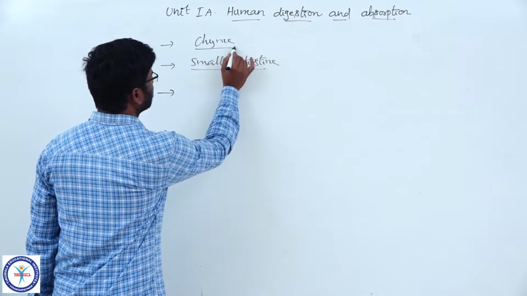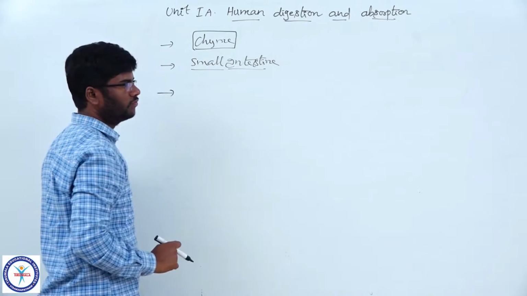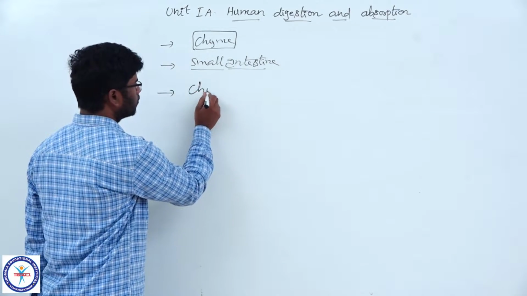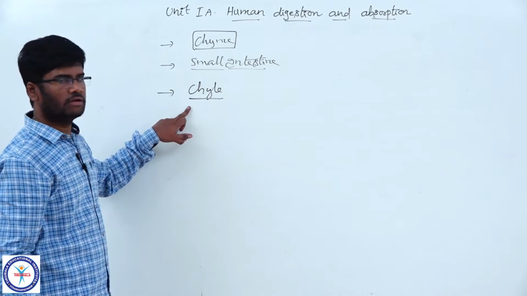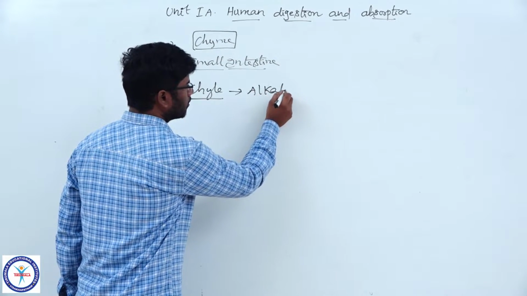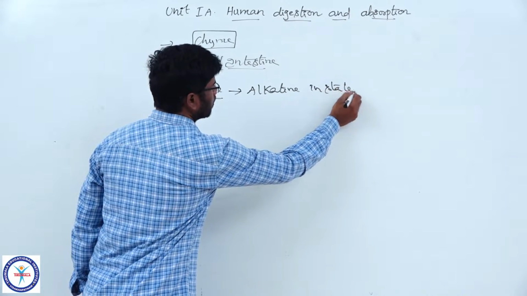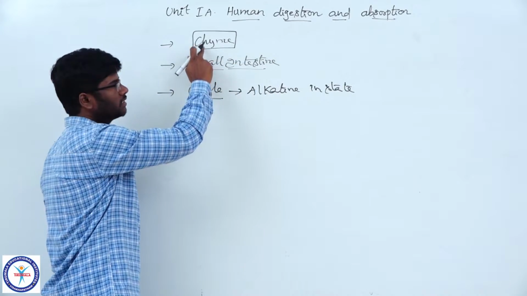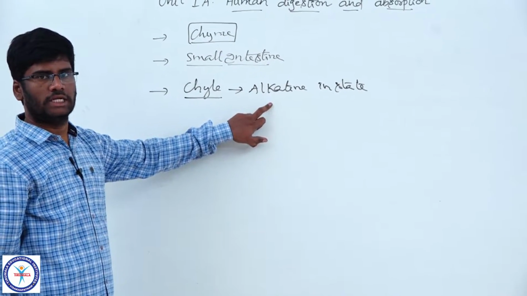Chyme is the end product of stomach digestion. It is a partially digested, acidic food. Now come to chyle. Chyle is produced in the small intestine, which is completely digested and alkaline in state. Chyme is partially digested and acidic in state, but chyle is completely digested and alkaline in state.